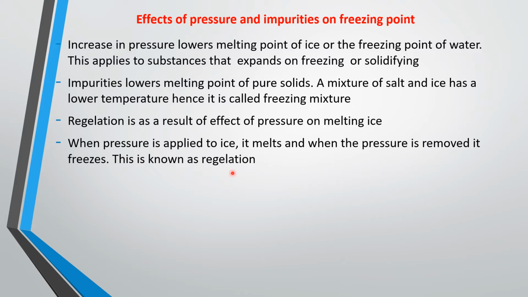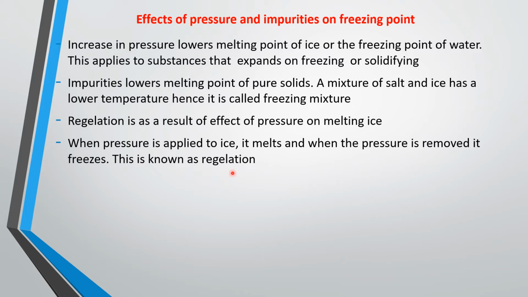You find out that gradually the wire will be cutting through the ice. As the wire falls through the ice, you see that the ice will not be cut into two. The ice will remain the same. So that is the effect of regelation. As the wire is resting on the ice, it is exerting pressure on the ice.